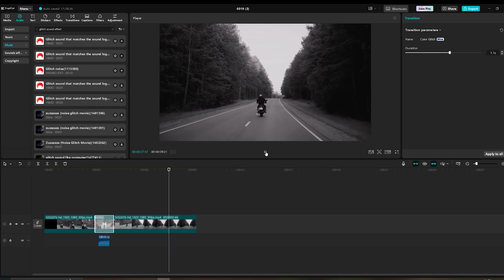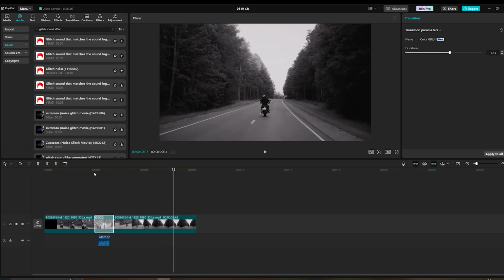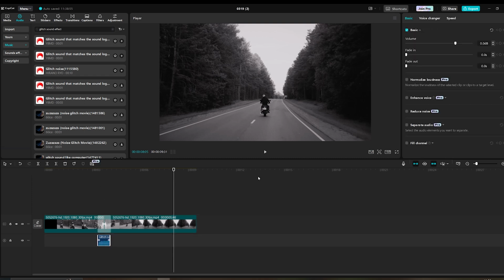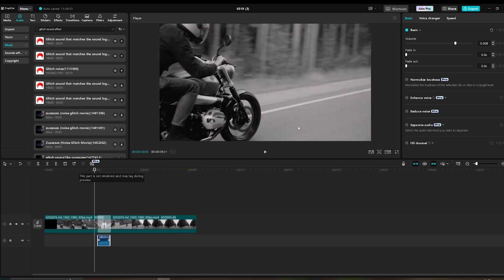Then click the plus icon to add it to the timeline. Next, position the sound effect where you want it in your video and trim it as needed. Use the settings panel on the right to adjust fade in, fade out, and volume for a smoother transition. That's it! Your glitch sound effect is now added.